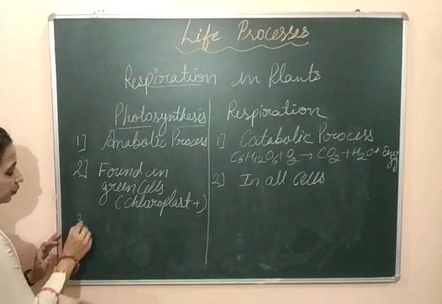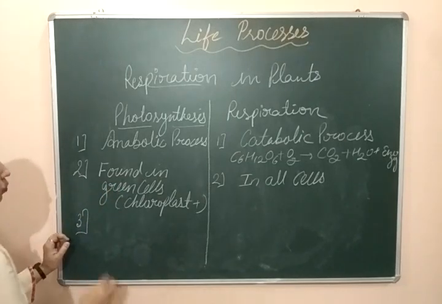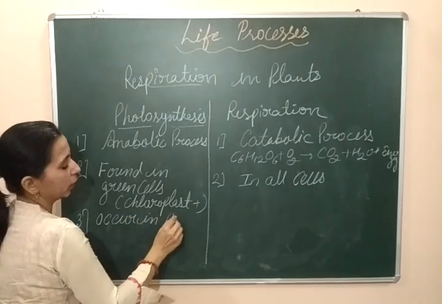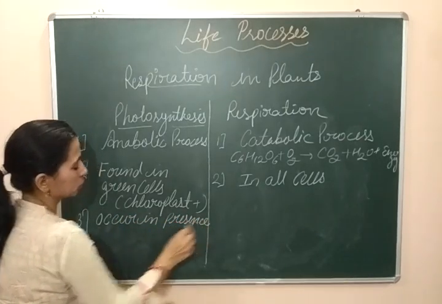Next difference: the photosynthesis process occurs in the presence of light.